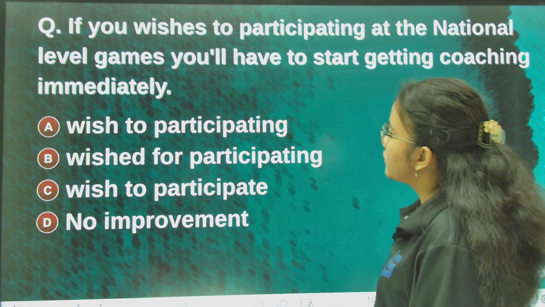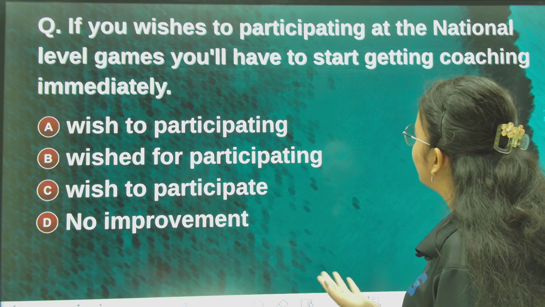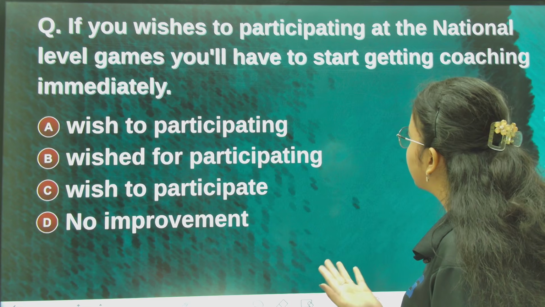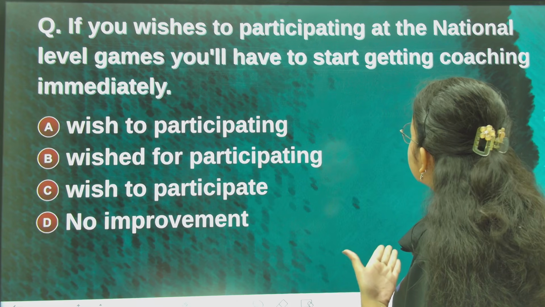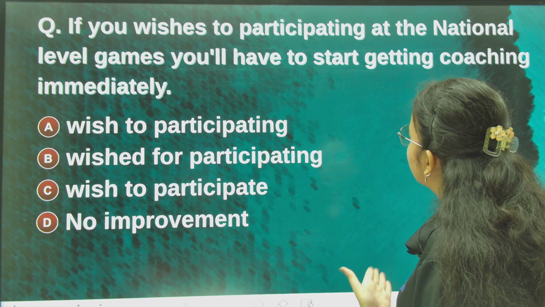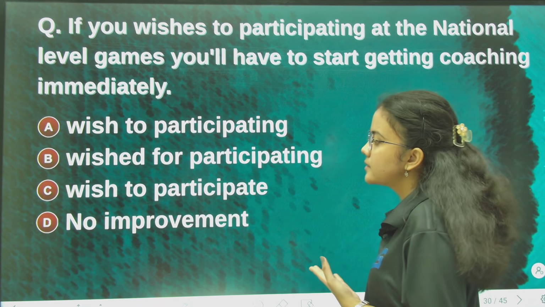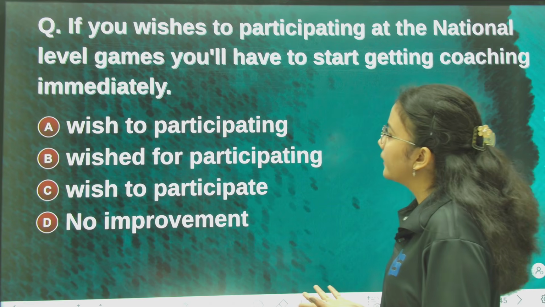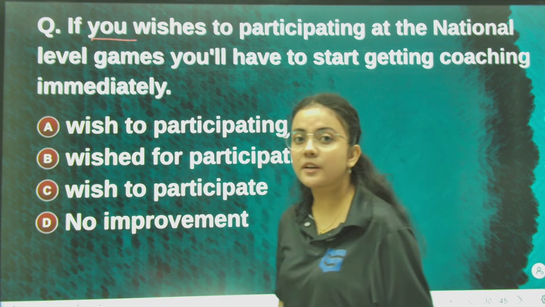Next question. If you wishes to participate at the national level games, you will have to start getting coaching immediately. Now, if you wishes to participating at the national level games, you will have to start getting coaching immediately. Sentence 2, first of all, is in present tense. Okay, now see the subject. What is the subject? You, second person.